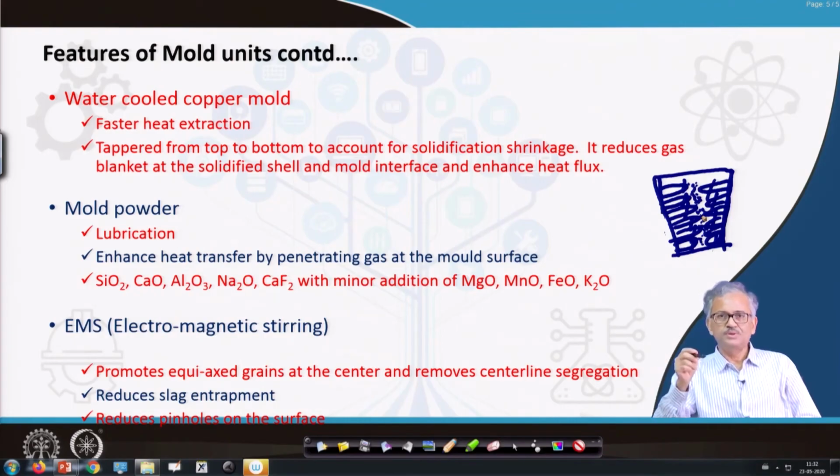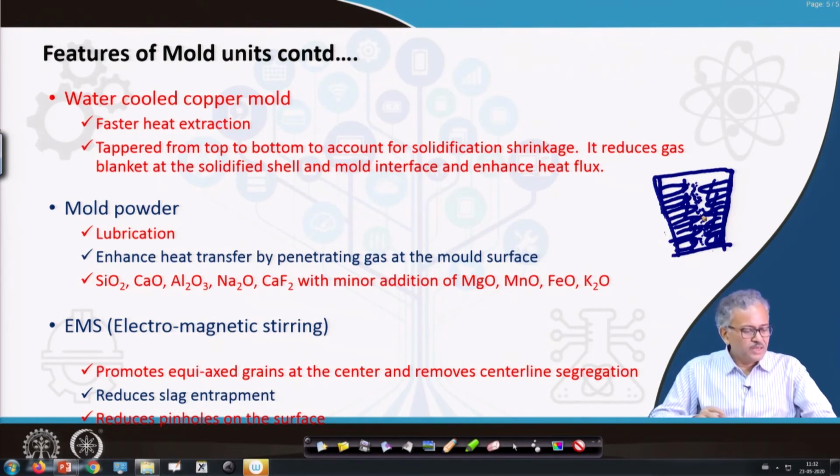So if you use the EMS, it will break the dendritic tips. Those tips will act as heterogeneous nucleation sites. So a large central region will be there which will be equiaxed dendritic. That morphology will promote micro segregation, interdendritic segregation, rather than macro segregation. As I said, the central line segregation, the macro segregation, is a defect, but interdendritic segregation is not a defect. You can simply annihilate the segregation.